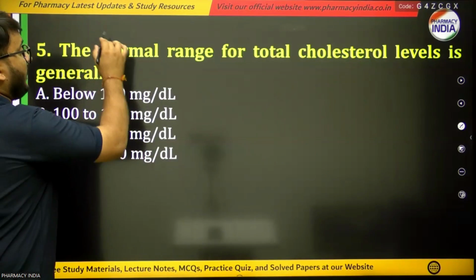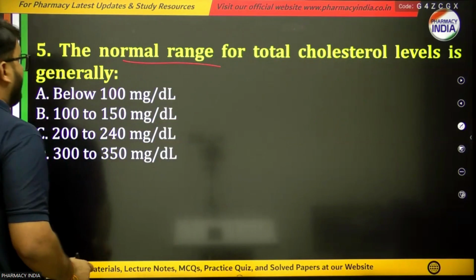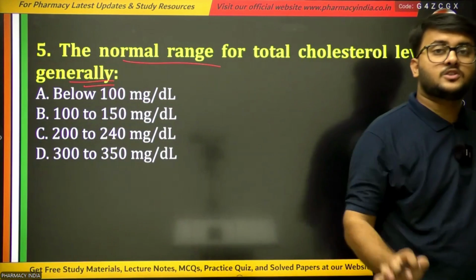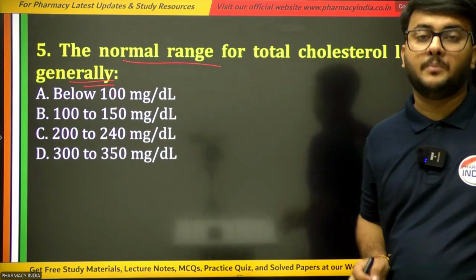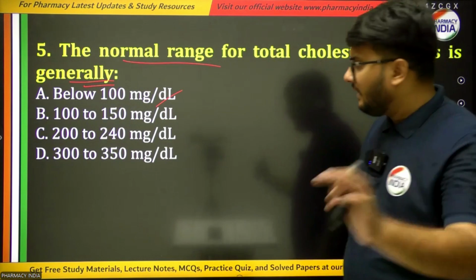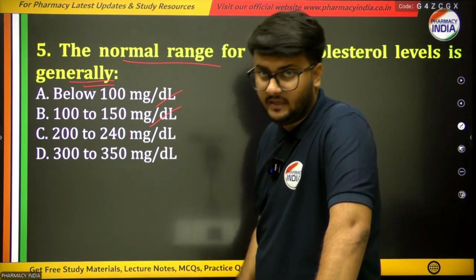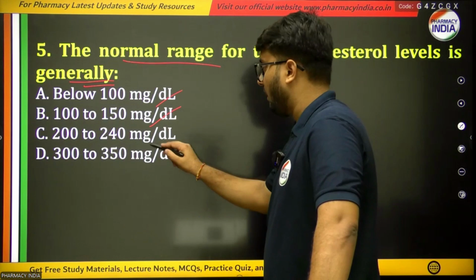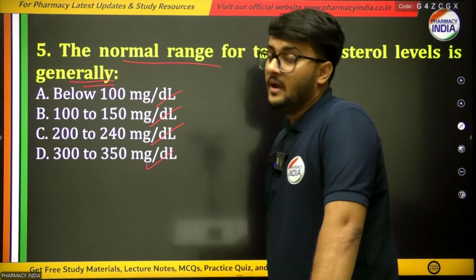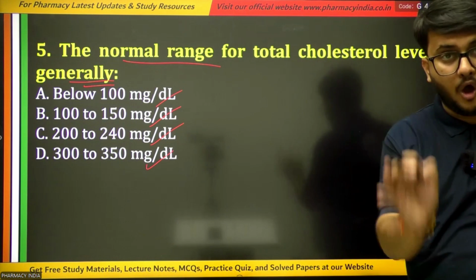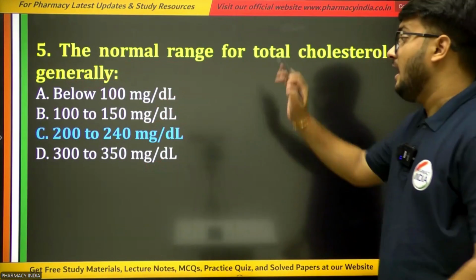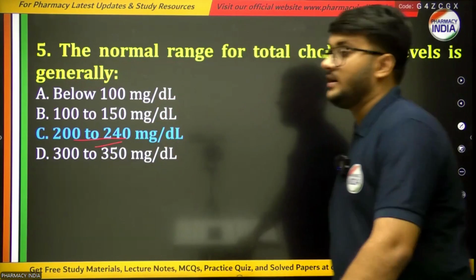Next question is, the normal range for the total cholesterol level is generally, means what would be the normal total cholesterol level of a normal person, of a human being? Options are below 100 mg per deciliter, or 100 to 150 mg per deciliter, or 200 to 240 mg per deciliter, or 300 to 350 mg per deciliter. And the normal total cholesterol level of a human being is 200 to 240 milligram per deciliter.